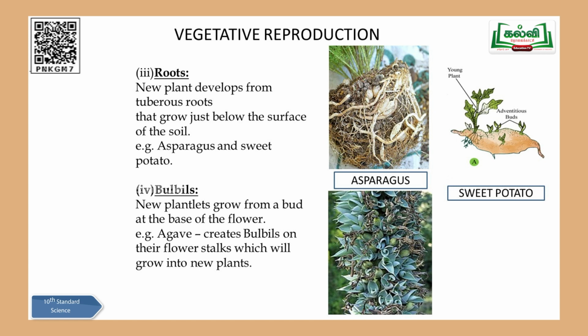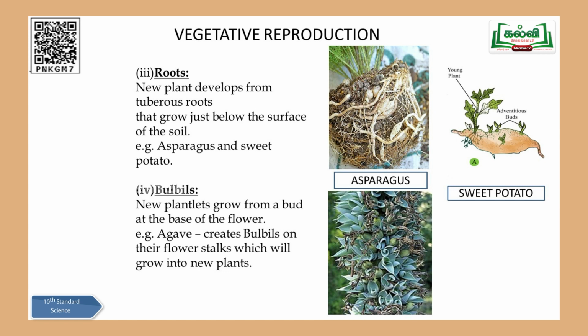Coming to the next one, bulbils. From the name itself you can guess. You can just look at the diagram here. Agave. Agave is a plant where you can come across a lot of bulbils, globe-like structures. You know, round shaped structures in the diagram you see, and these round shaped structures, in your textbook you can come across as globose, and these globose are named as bulbils, and each globose will be cut off or they will pierce out from the mother plant and they will originate as a new plant.